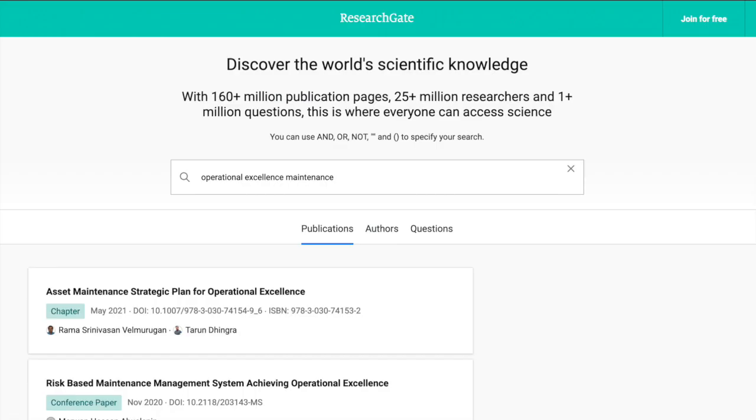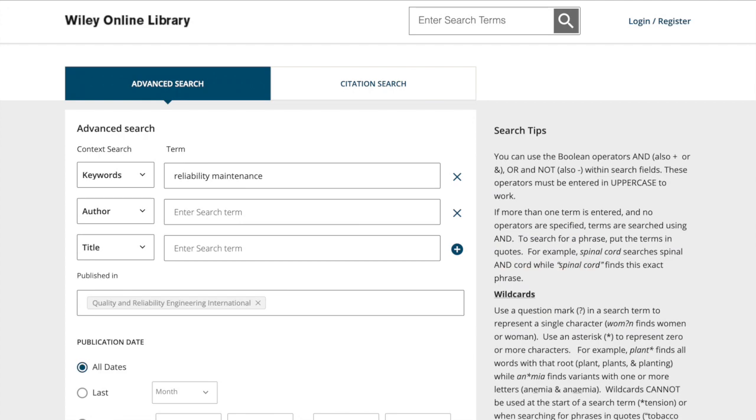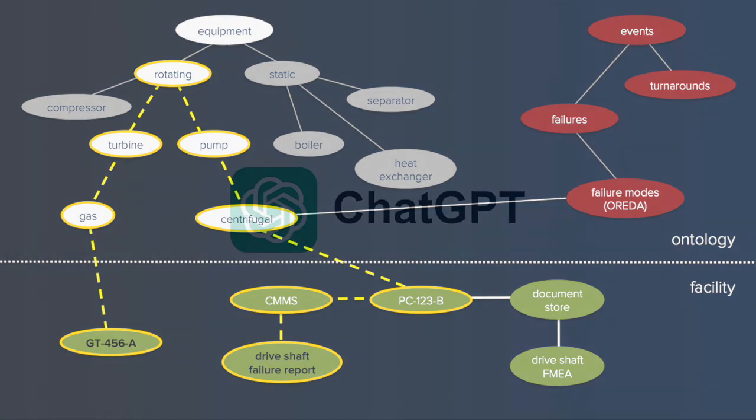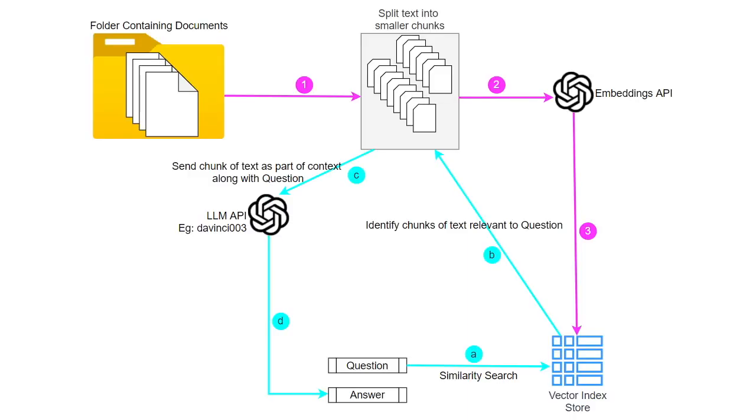Keyword or word embedding based search engines like Elasticsearch fail to find this data because they are unable to effectively capture the full depth of domain-specific ontologies. Experts on your team might consider searching for failures in other rotating equipment, but the process will take more time if they need to search multiple databases separately, or the search turns up many false positives. Even a search solution using ChatGPT alone wouldn't work, because the first step still involves indexing and searching using word embeddings. What you need is a search solution powered by knowledge graphs.